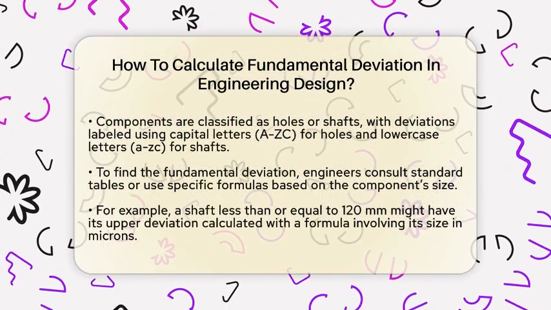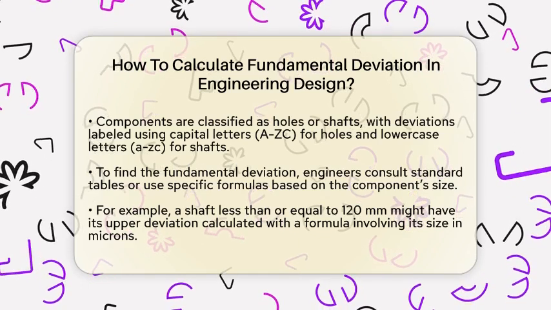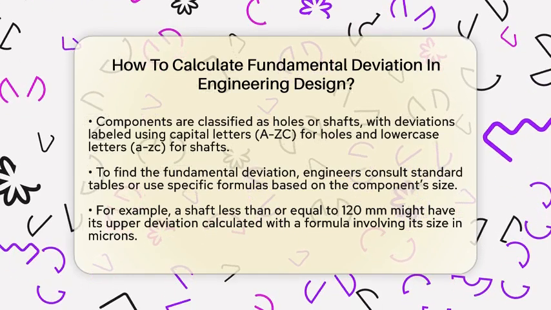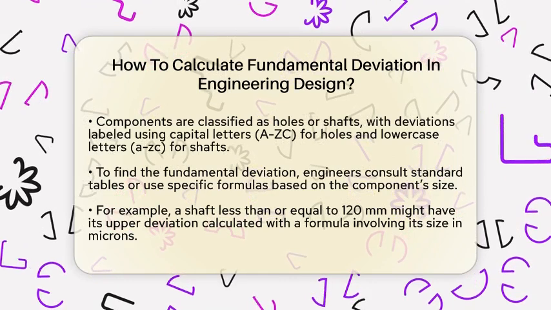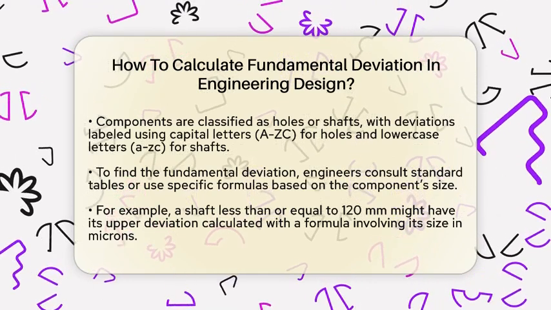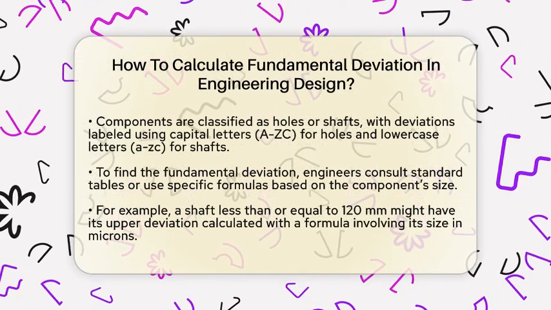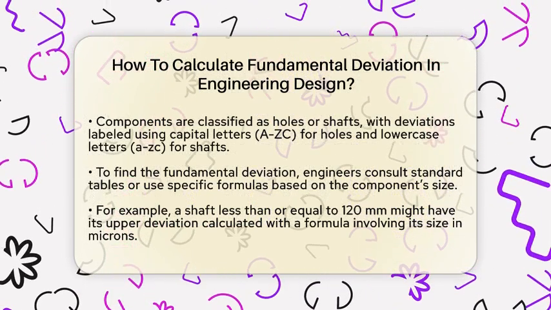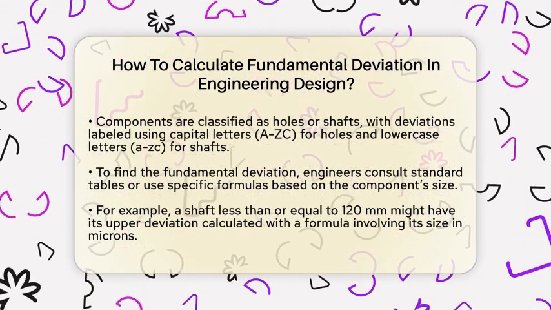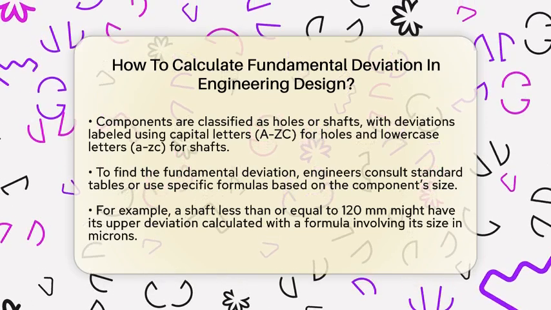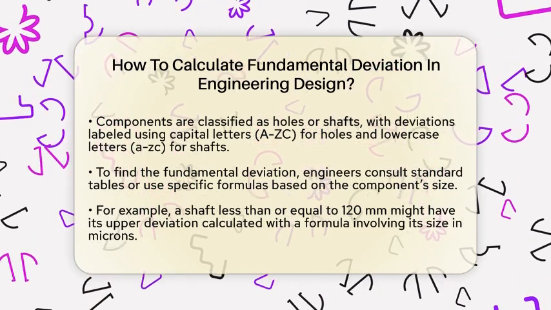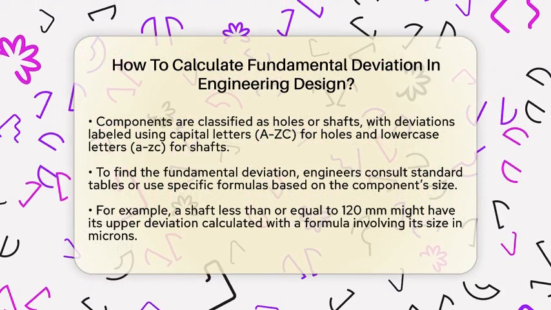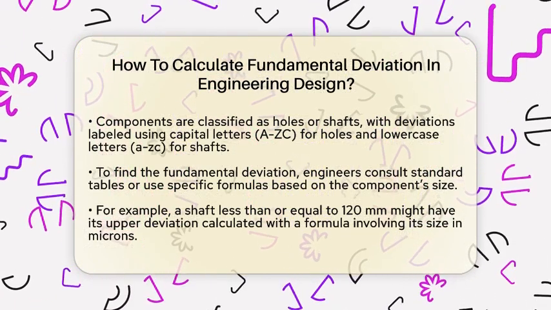Now, to find the fundamental deviation, you need to consult standard tables or use formulas based on the component size. For example, if you have a shaft with a size of less than or equal to 120 millimeters, and it is designated as with a certain standard, the upper deviation might be calculated using a formula like -265 plus 1.32 times the size, all in microns.